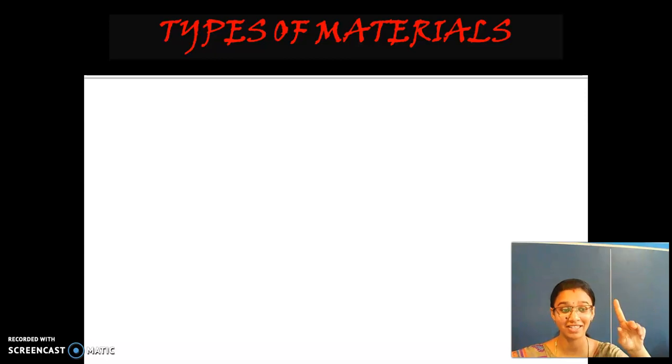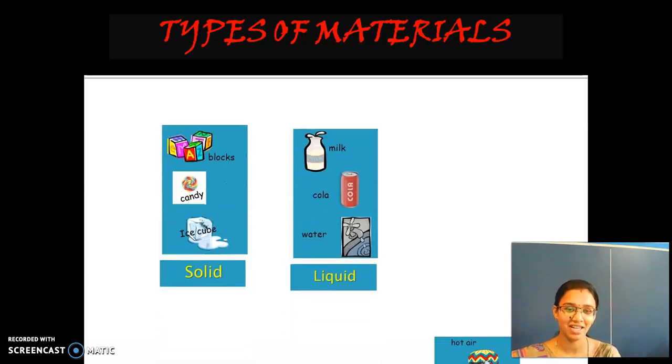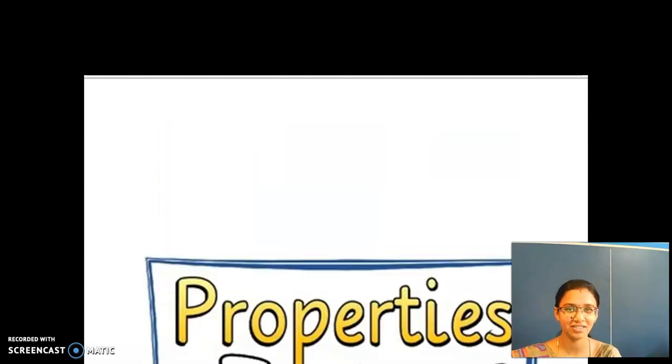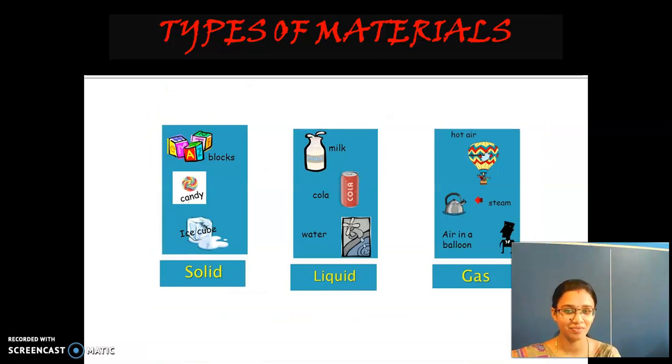Very good. Solids, liquids and then gases. So, what are the properties of solids? First tell me about the atom arrangement. How are they packed? Very good. They are closely arranged to each other. And what about the atom arrangement in liquids? They are loosely packed, and in the case of gases, they are very loosely arranged.